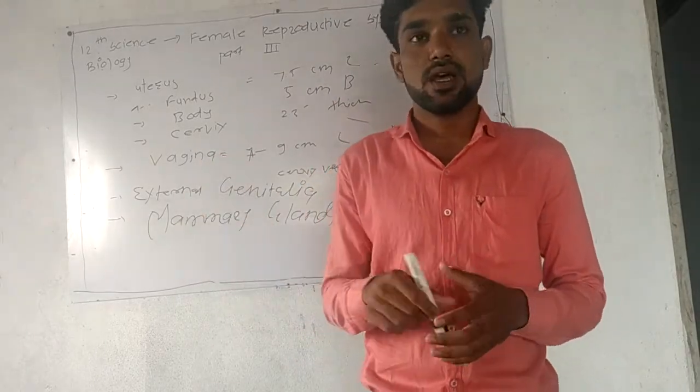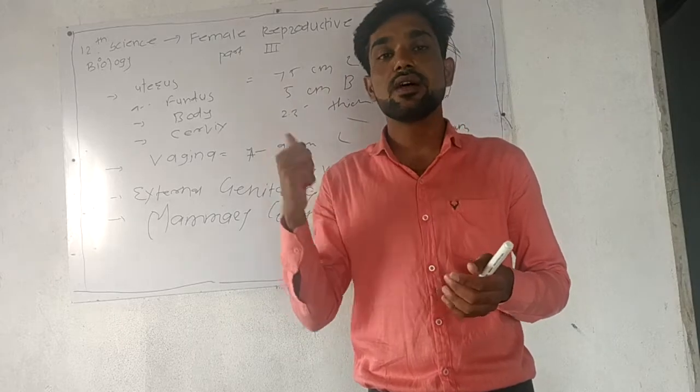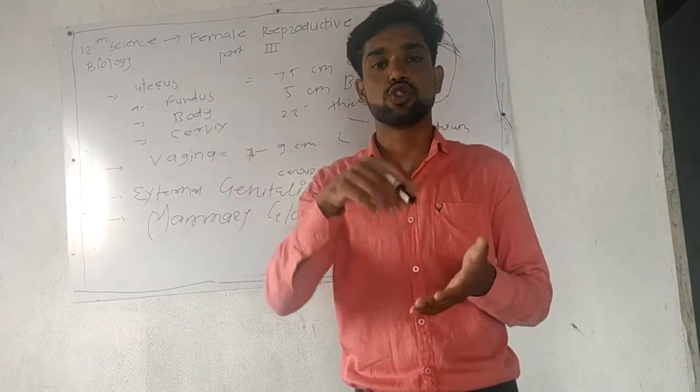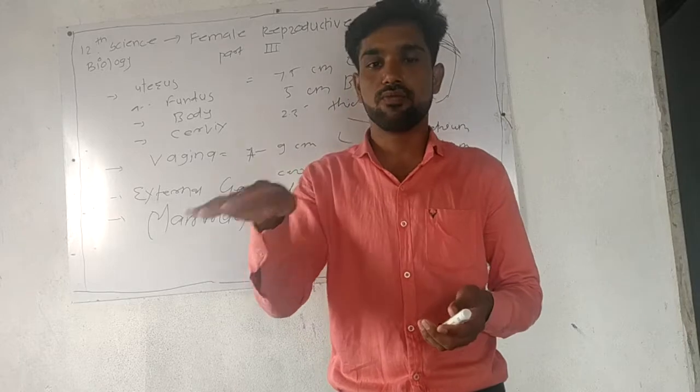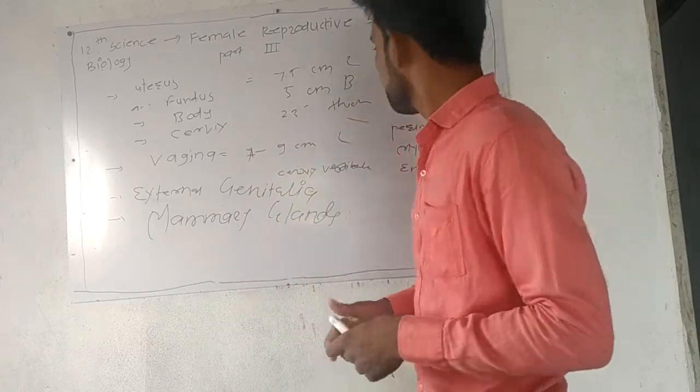Last is the endometrium. All these layers change their thickness during menstruation, when the woman is having a menstrual period. Due to the flowing of blood, the thickness of the layer changes.